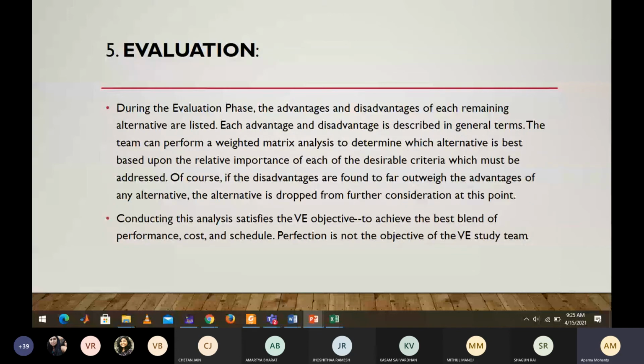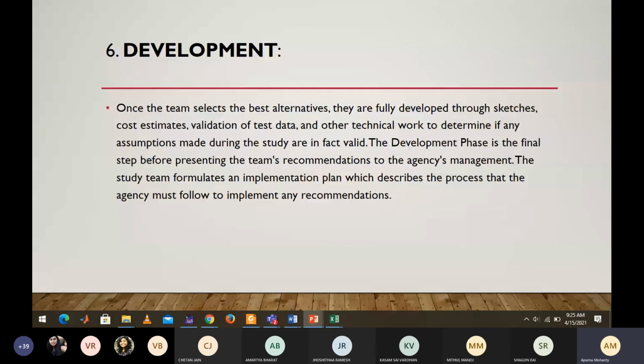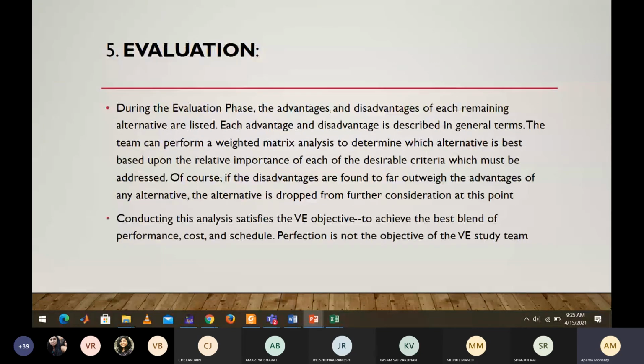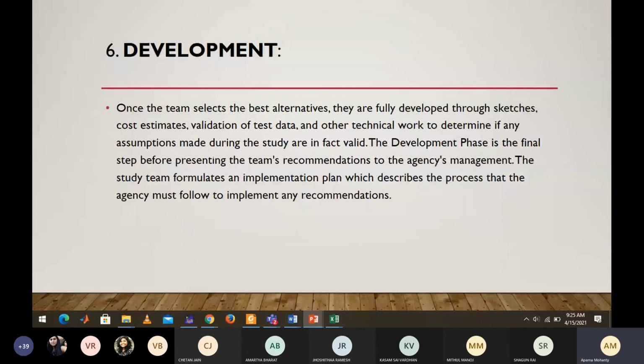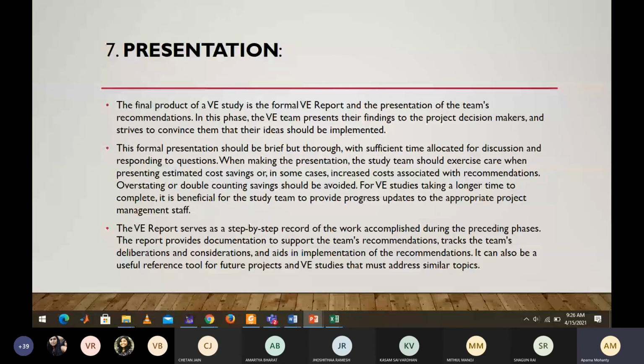You have evaluated it properly and found it advantageous, so you go for the actual development of the product. The seventh is presentation, where you present your work to the funding agency with the help of bar charts, pie charts and all those details, so that the funding agency has a clear understanding of what you are planning and how you are planning.